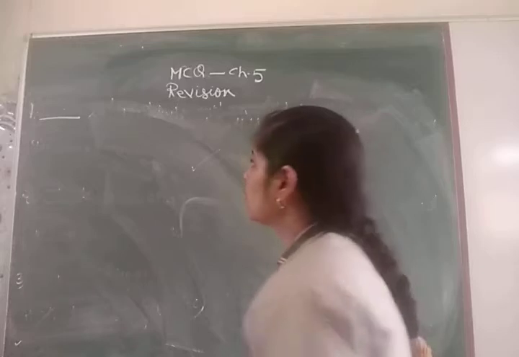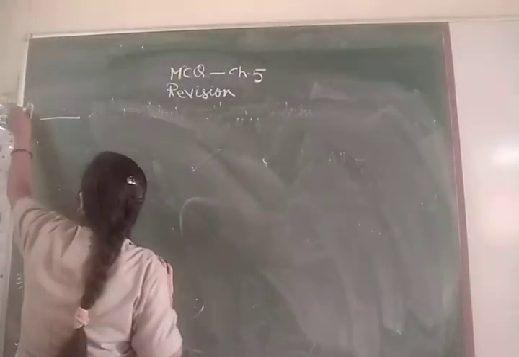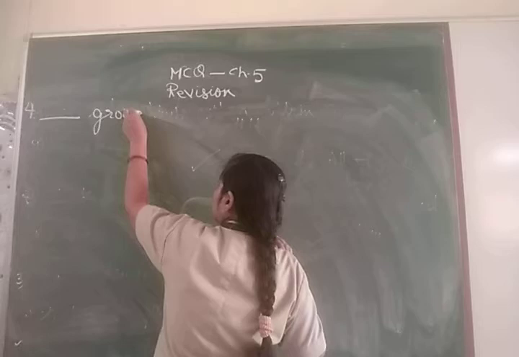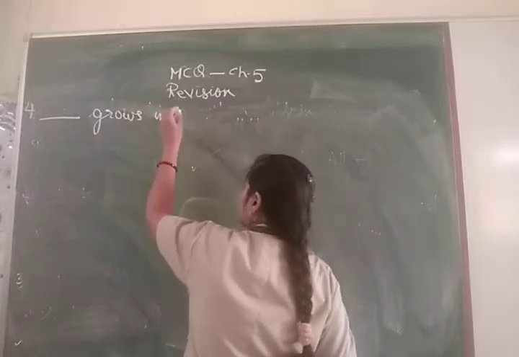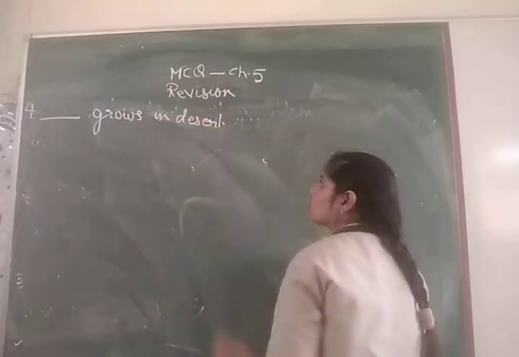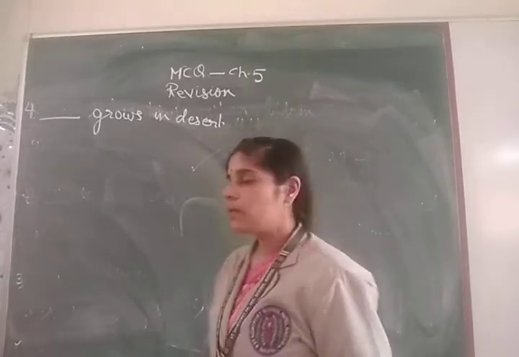Here, your next one, that is the fourth one, is: dash grows in desert. So you have to name the plant which grows in the desert.